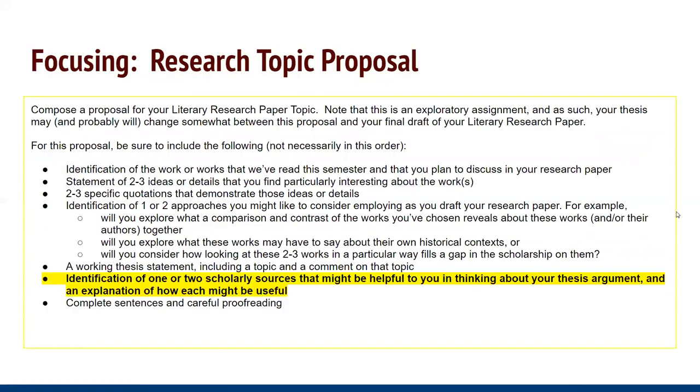So after sifting with that annotated bibliography, we move on to focusing. And this is the research topic proposal. And again, I'd like you to look specifically at that highlighted piece. In the research topic proposal, I'm looking for students to propose a thesis, to begin to think about how to support that thesis, and to identify 1 or 2 scholarly sources that might be helpful to them in thinking about that thesis argument, and an explanation of how each might be useful. So they can go back to the annotated bibliography to look for those things, or they can find new things. Next slide, please.